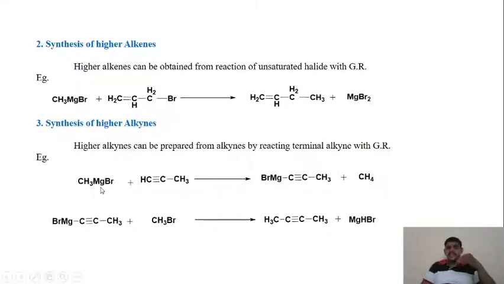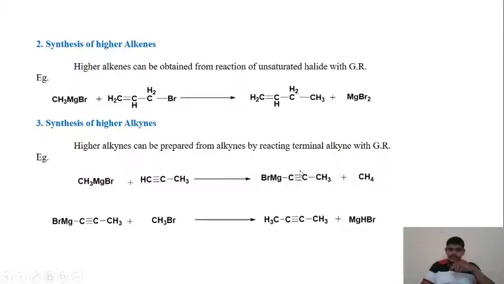So in this reaction also, when methyl magnesium bromide reacts with propyne, it first gives us the magnesium bromide of the propyne, that is the CH reacts with this CH3, so methane is going to form, and here this hydrogen is replaced by magnesium bromide.